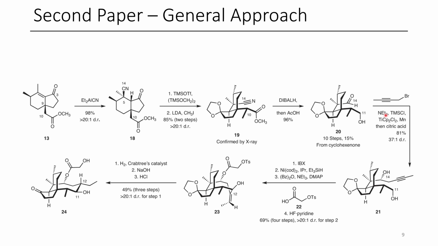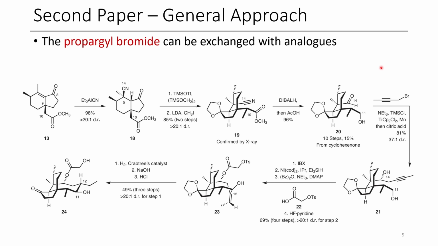Now, this titanocene-mediated propargylation reaction is something comparable to a Grignard reaction. They had pulled this reaction out of the literature, and they were able to get the desired diastereoselectivity really well. You can see 37-to-1 diastereoselectivity, and this is one of the important branching points in their synthesis. So they can do this reaction with different propargyl bromides if they want to get functionalization at what ultimately becomes carbon 12. Once this has been added, they undergo an IBX oxidation to form an aldehyde at carbon 11.